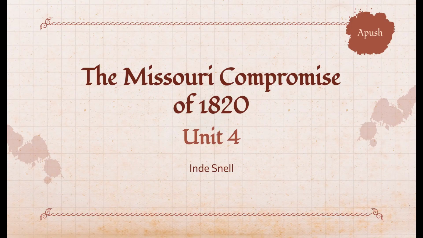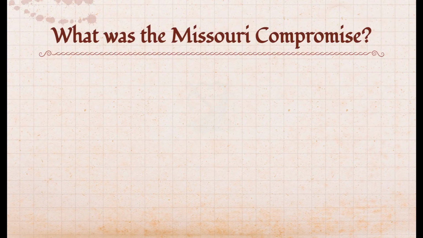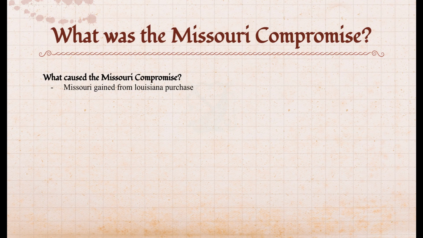The Missouri Compromise of 1820. Missouri was gained by the United States as a part of the Louisiana Purchase. They petitioned for statehood in 1818. Missouri wanted to be admitted as a slave state.